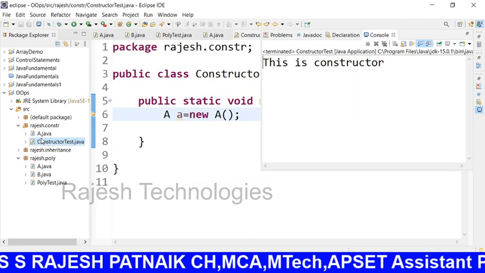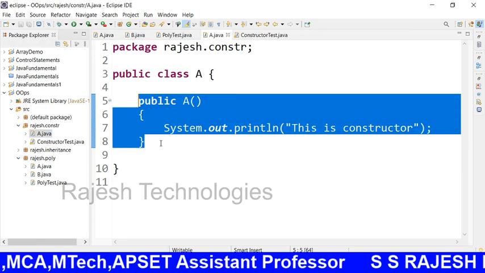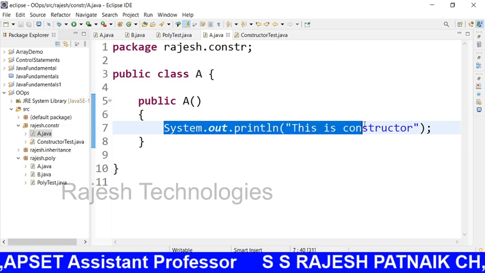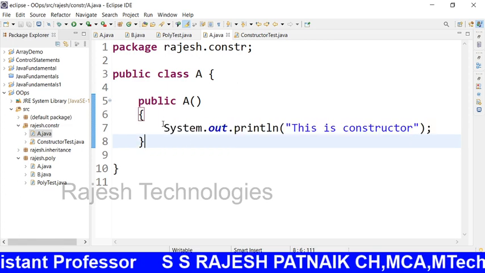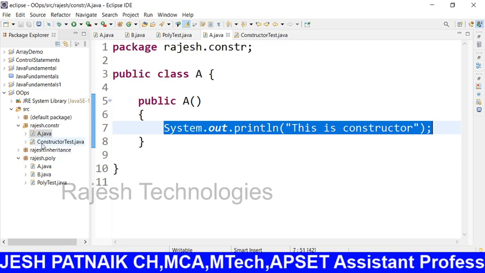This is constructor. So the main goal of why we should write a constructor is that we can write our own logic, our own initialization logic, at the time of object creation.